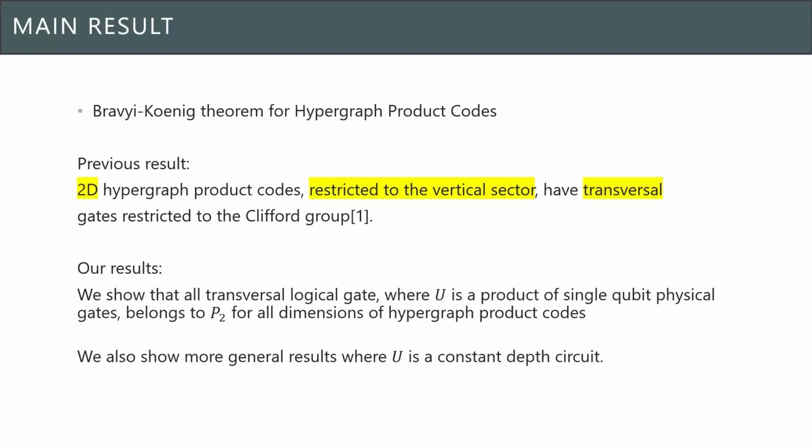So in our results, we showed that for all dimensions of hypergraph product codes, if your gate is a transversal gate, in the sense that this U is the product of single physical qubit gates, then U has to be in the Clifford group. And furthermore, we also showed results when U is a constant depth circuit.